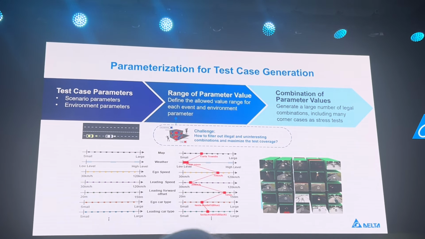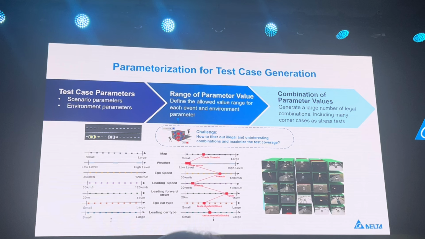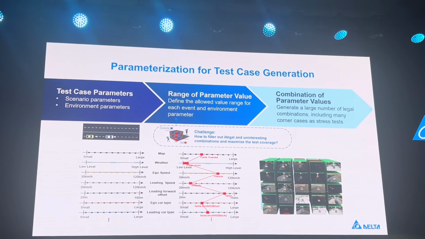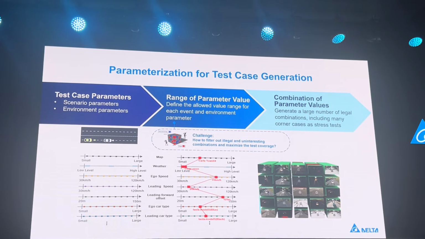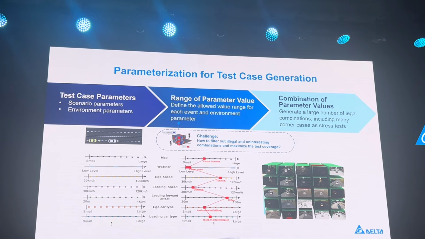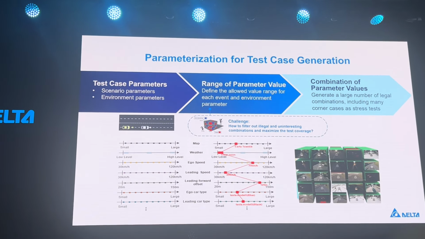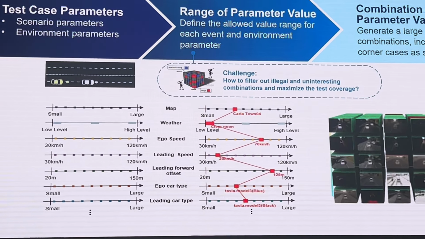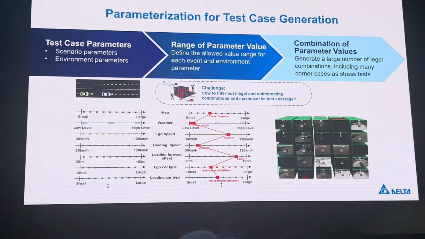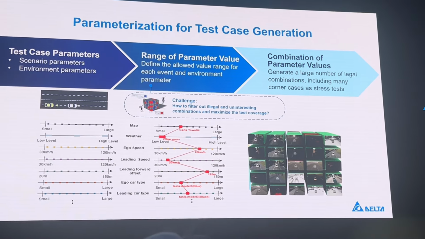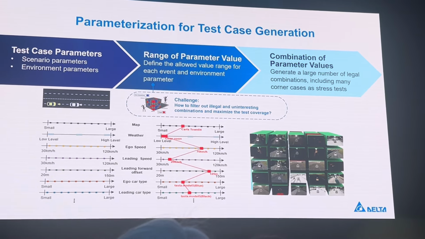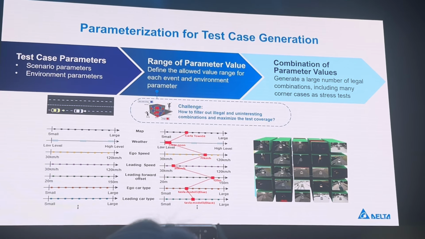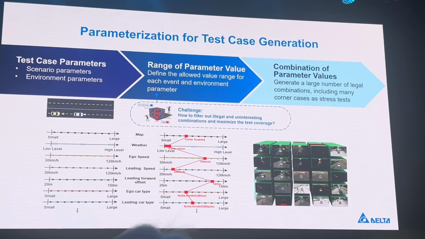Now, this is where COTA does its magic. By enumerating all possible valid combinations of the parameters associated with the logical scenario, the road environment, the weather condition, the times of day, and the lighting effects, it's going to generate all possible legal valid combinations, right? So each resulting combination now corresponds to a test case. Right? So that's how you generate the test cases.